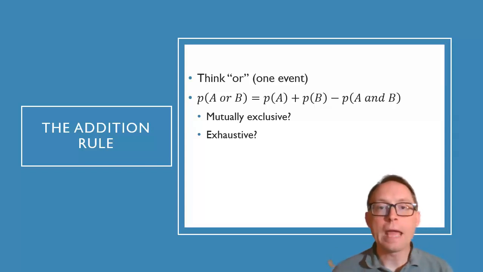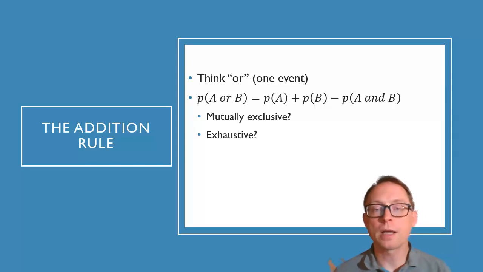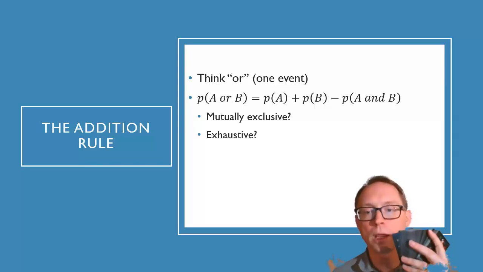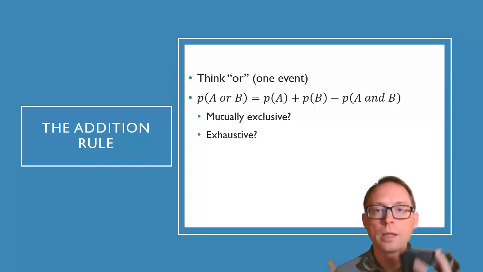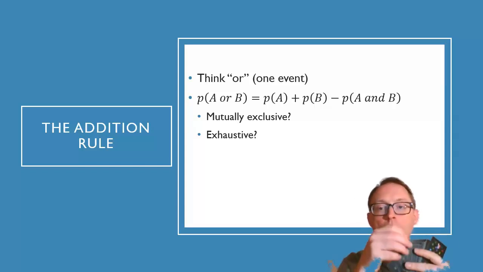All right, when we talk about a priori math and a priori probabilities, we need to talk about the addition rule and the multiplication rule. So let's start with the addition rule. The addition rule is not just what is the probability of me getting a red card. It is the probability if I only have one event, right? So in this case, we're just going to do one card pull, right?